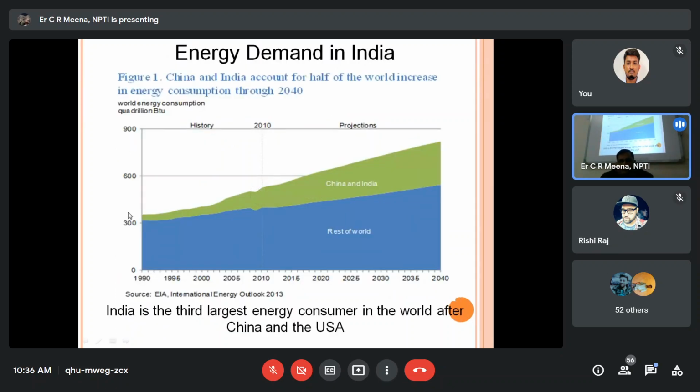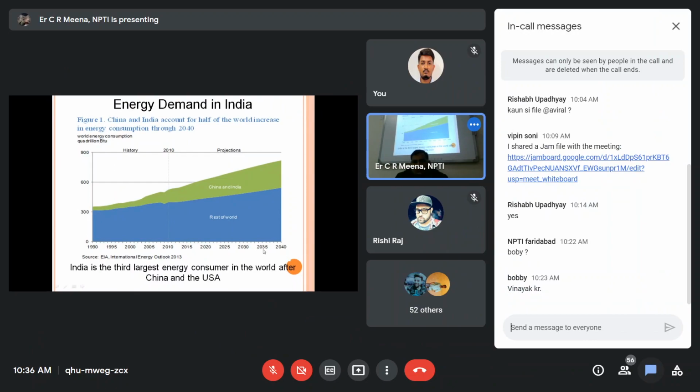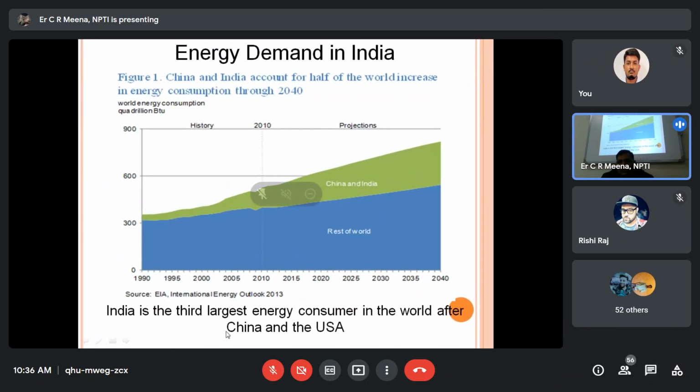Energy demand in India: India is the third largest energy consumer in the world after China and USA. Because India has the largest population, we need more power. China and India both require that much power because presently they have the maximum population.